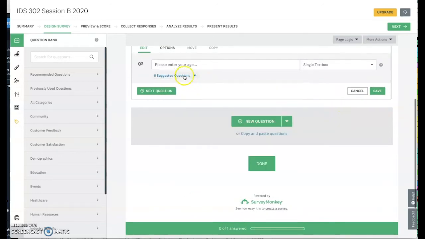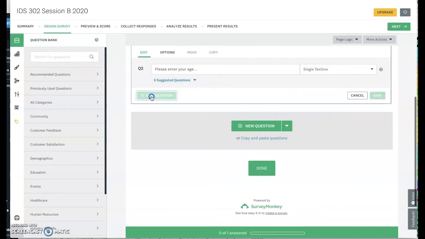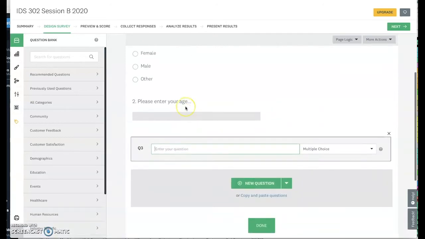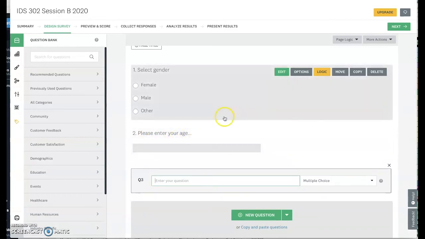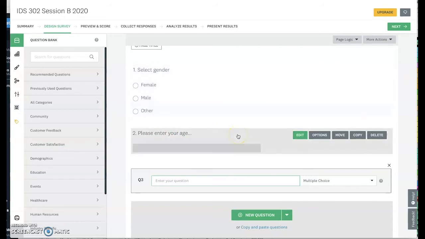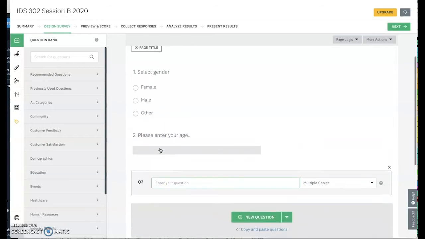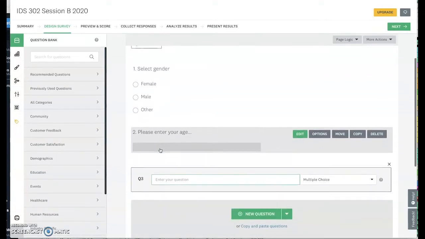All right, it's a single text box. We're going to go to the next question. All right, see how it's done here now? The age is going to go in there. You're not going to do 18 to 24, 25 to 34, 35 to 44, 45 to over 50 plus. No, you're just going to, is the only open-ended question, age, period. It's it. Now that we all have that set, everybody's going to be using those 2 questions.